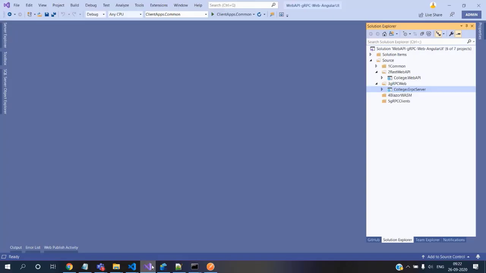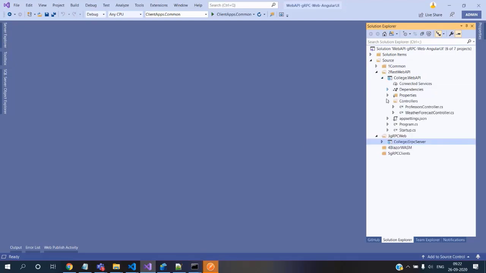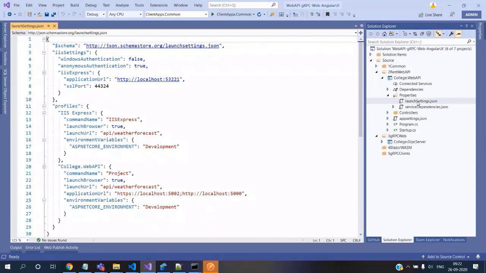Another point we covered in our previous session, but let's quickly touch upon it: when you want to change the port number or the default route it has to reach, there are multiple ways. One of the ways is to modify it in launch settings. So we modified the launch URL to app slash weather forecast, and similarly for the other one.